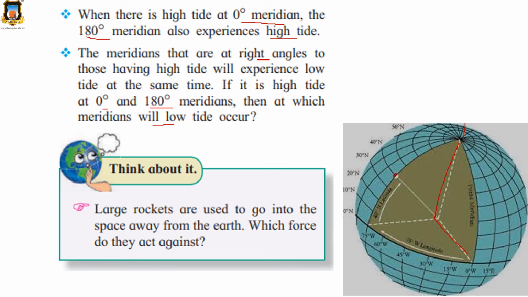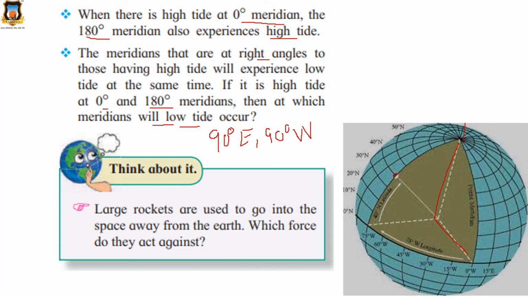If it is high tide at 0 degree and 180 degree meridian, then there will be low tide at 90 degree east and 90 degree west.